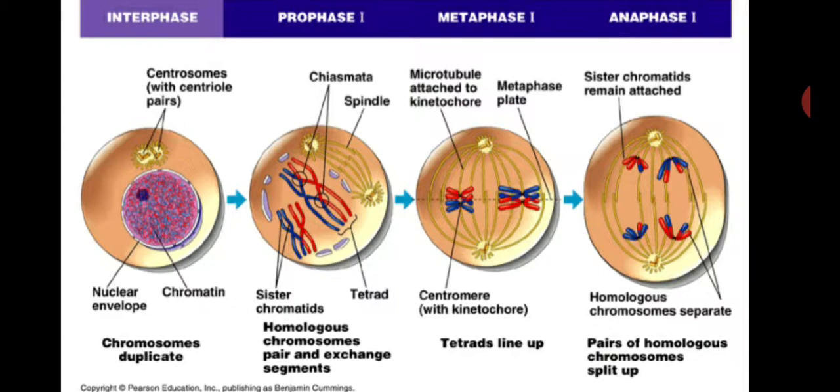So every pair of homologous chromosomes has one from the father and another from the mother. So one is maternal and another one is paternal.